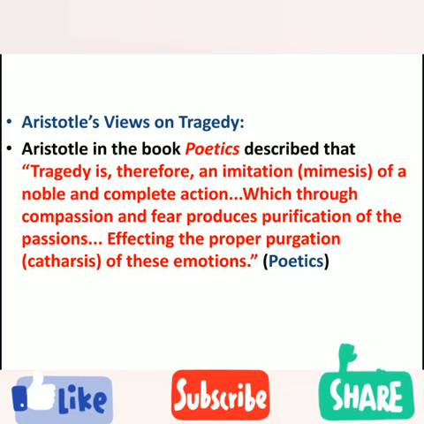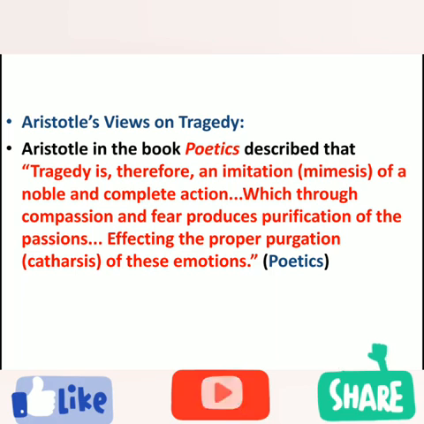Aristotle in the Poetics described that tragedy is an imitation, mimesis, of a noble and complete action, which through compassion and fear produces purification of the passions, effecting the proper purgation, catharsis, of these emotions. This quotation is taken from the Poetics, and it is one of the most important quotations about tragedy. Whenever you are writing something about tragedy, you have to put this quotation in your answer sheet.